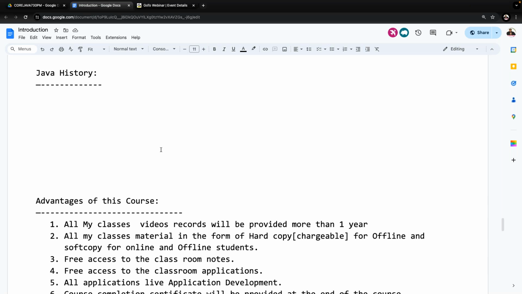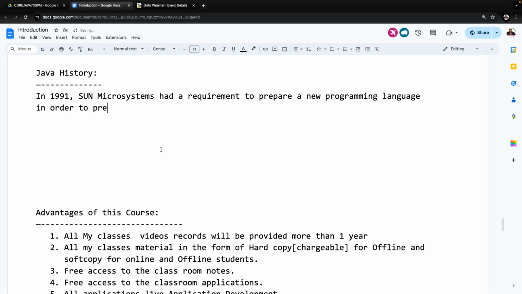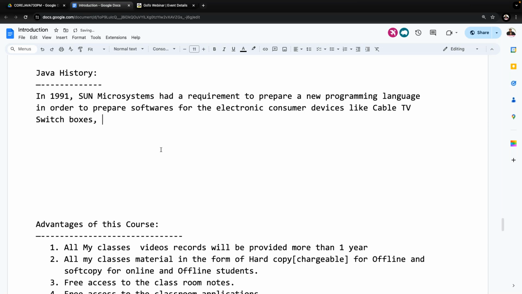If you come to this point, the answer is very clear. All of you understand it clearly. In 1991, observe carefully, Sun Microsystems had a requirement to prepare a new programming language in order to prepare software for electronic consumer devices like cable TV switch boxes, remote controllers, and so on.